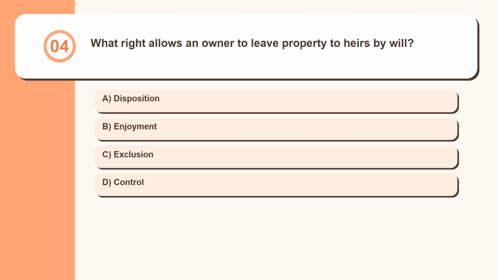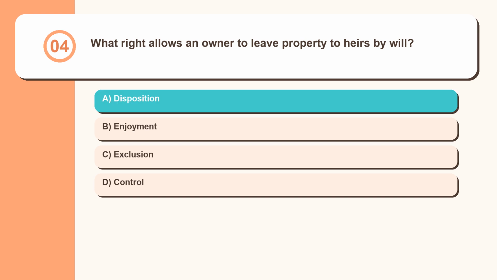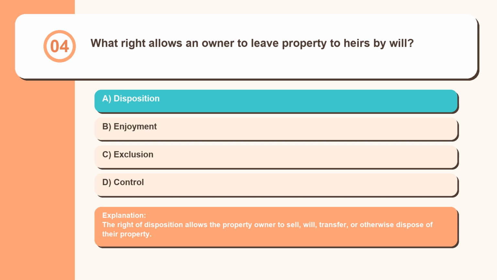Question 4. What right allows an owner to leave property to heirs by will: disposition, enjoyment, exclusion, control? The right of disposition allows the property owner to sell, will, transfer, or otherwise dispose of their property.